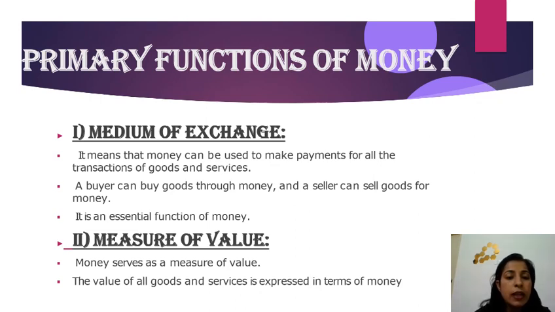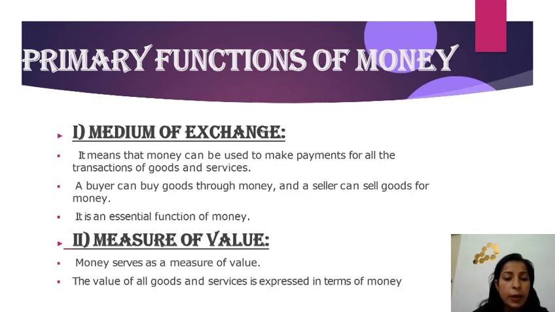So this means that when any transaction is taking place, when a person is buying or selling goods, money acts as a medium of exchange. A buyer can buy goods through money and a seller can sell goods for money. It is an essential function of money. Okay, so the second primary function of money is measure of value.